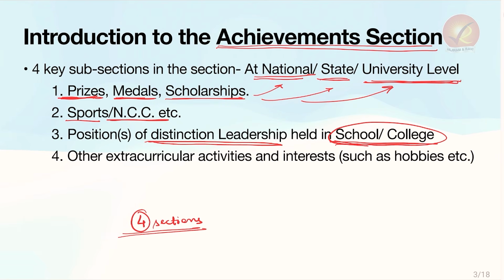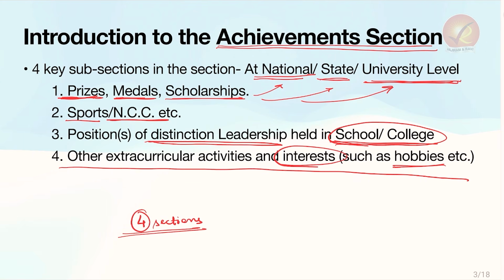So after that, the single most important section in your achievement section is the extracurricular activities and interests such as hobbies. So hobbies is a small part of it, but then your interests as a whole is something that can be included here. This is important in terms of getting a lot of questions in the interview if this is filled correctly. It is not always that questions from these sections will be asked, but then it depends on the nature of the board. It also depends on the kind of interests and hobbies that you have filled in the form, which is why you have to fill this very carefully.